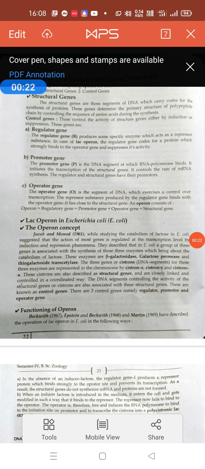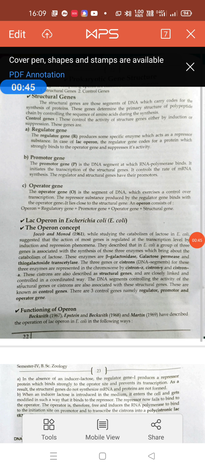Last year you studied very well that there are two kinds of organisms, prokaryotic and eukaryotic. Where the nucleus is not well developed, that is a prokaryotic organism, and where the nucleus is very well developed, that is a eukaryotic organism. So in these prokaryotic organisms, what is the gene structure? What are genes?